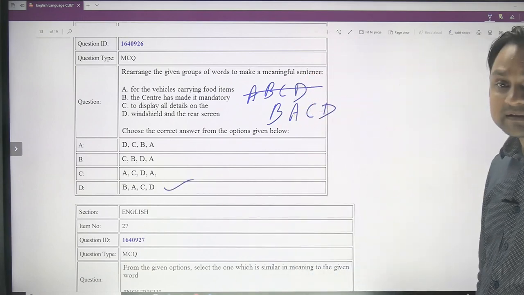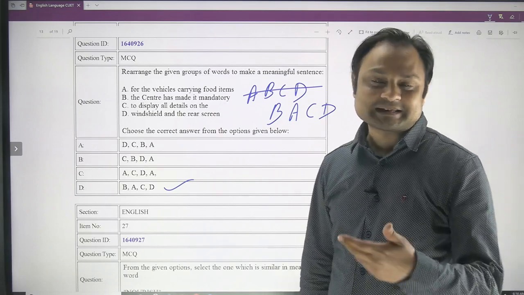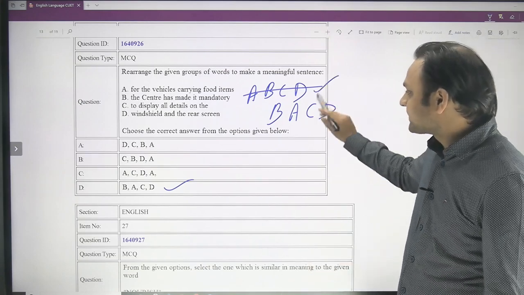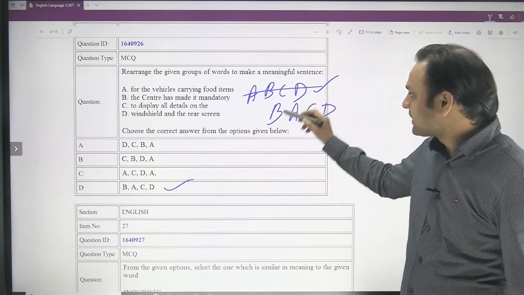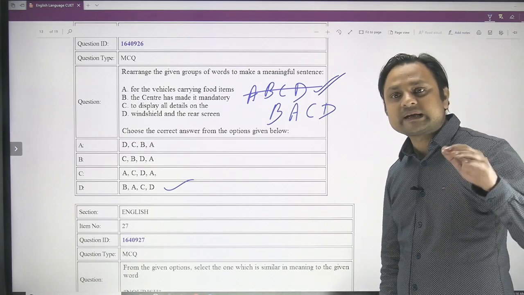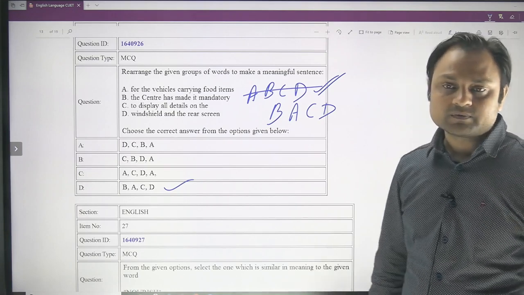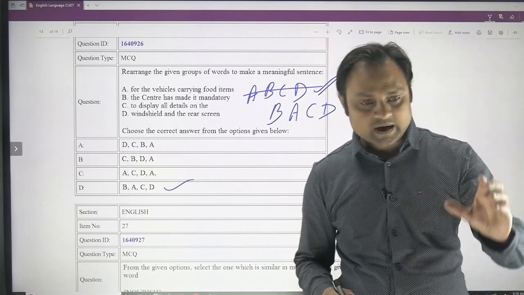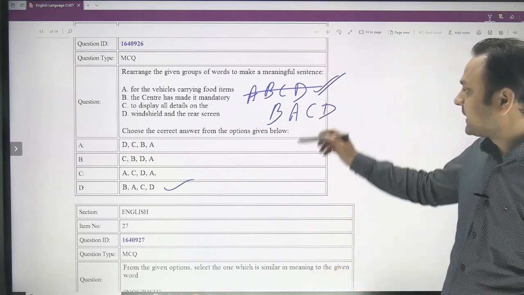Sometimes when the paper is easy, you tend to make this kind of mistake that I made. If this choice was present in the given options, I would have marked it immediately, and then my answer would have been incorrect. So sometimes when the paper is very easy, we are tempted to mark answers very quickly, but that is one area where we need to focus. Even if the paper is easy, stay focused, read it carefully and mark your answers properly. Otherwise you can make a mistake like this.